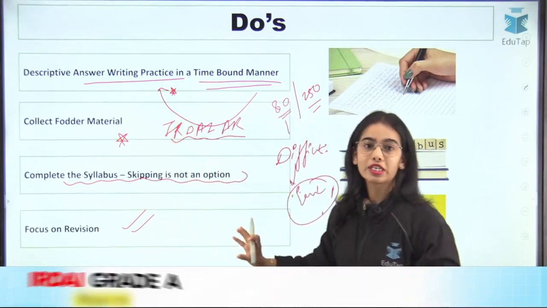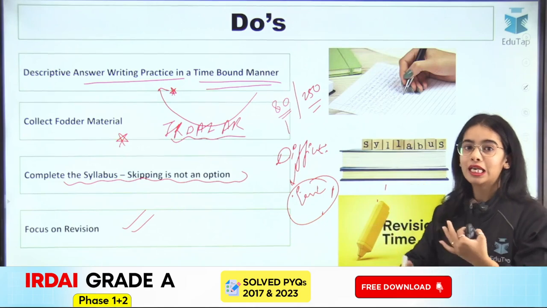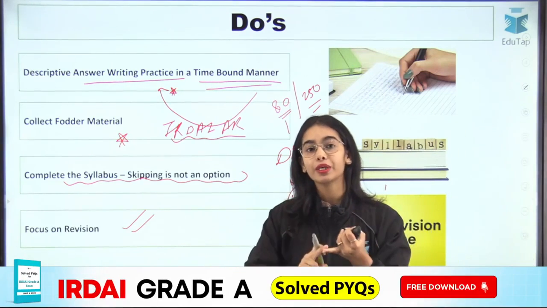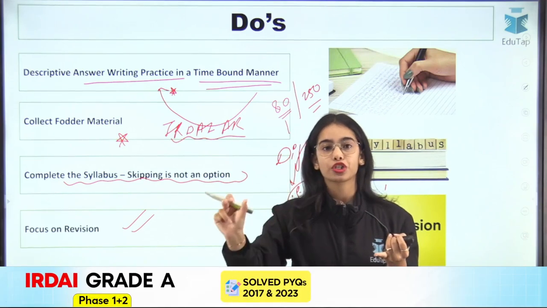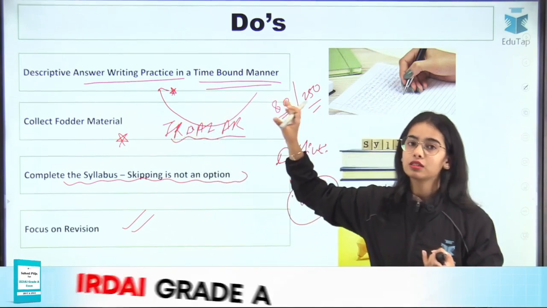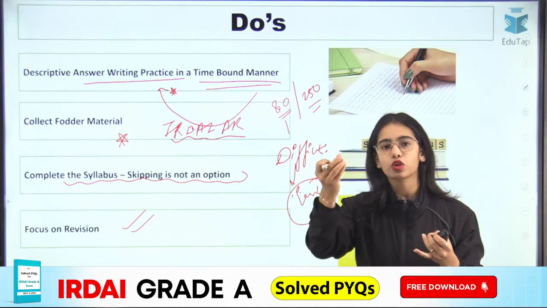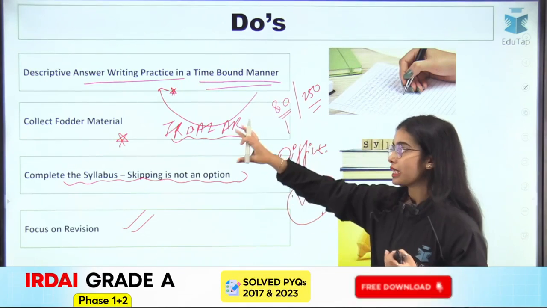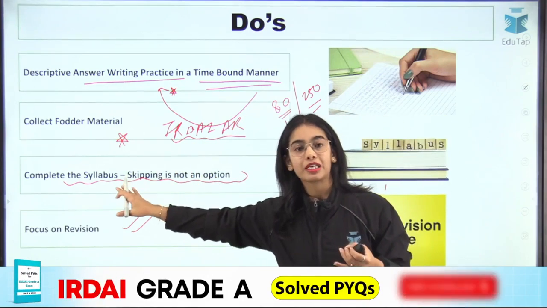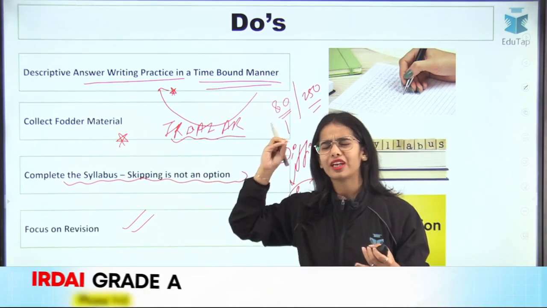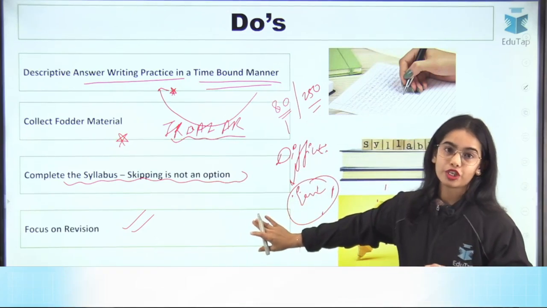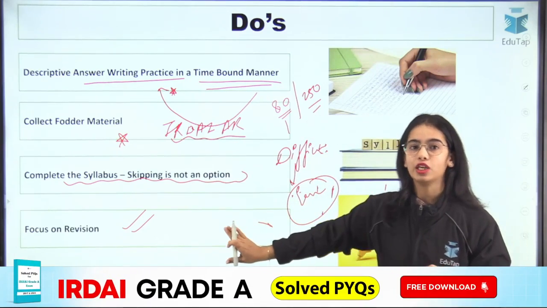So these are some points that you should be doing in your preparation in the last few days. Descriptive answer writing practice you all must be doing, but do it in a time-bound manner. For each question, allocate the time as per the word limit. Collect the fodder material. Just find some data points and value addition points for the different topics that you can write. Complete the syllabus. Even if a topic is very difficult, at least have the overview or the basic understanding. Focus on revision. Revision should not be left at any cost.